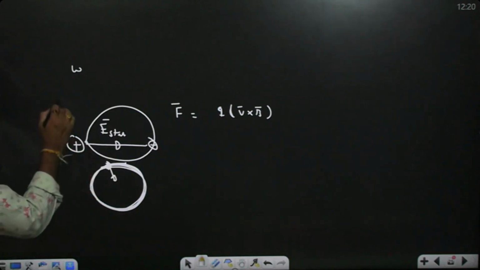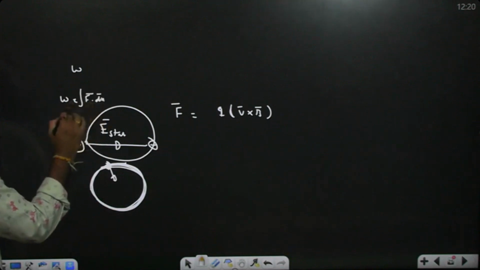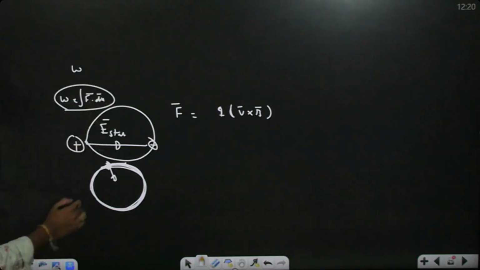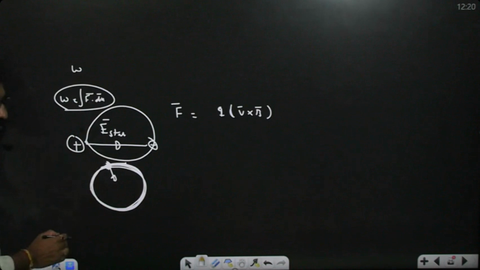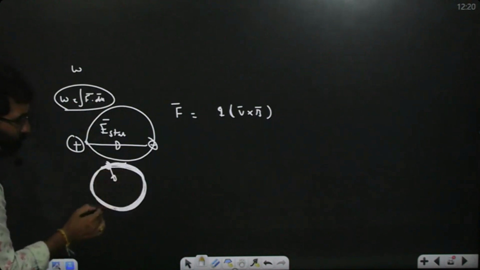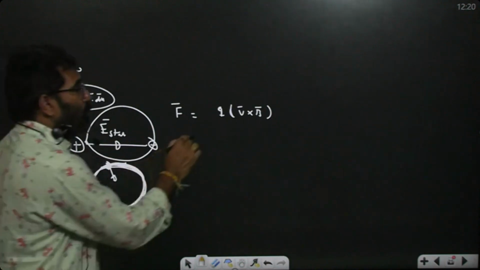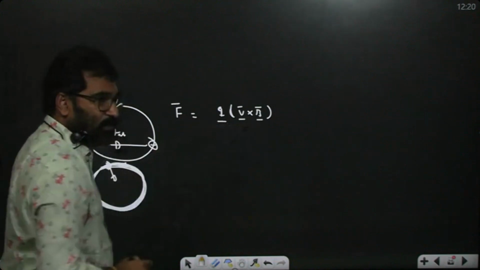So work done is nothing but what? Force into displacement. This is the work done formula. Now, magnetic force is defined as what? While I am moving from one point to another along a closed path, the work done is zero. But this magnetic force, V bar cross B bar, we will directly say.